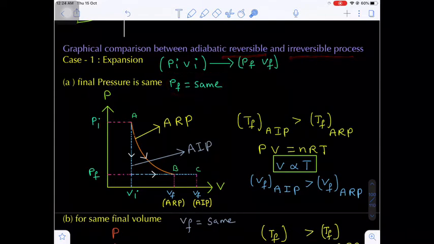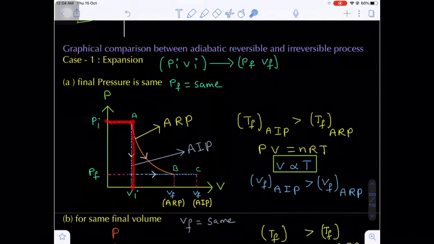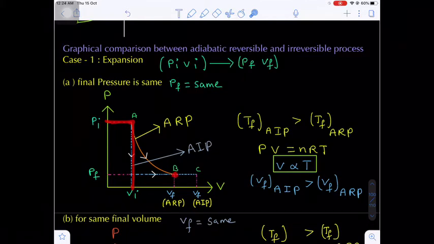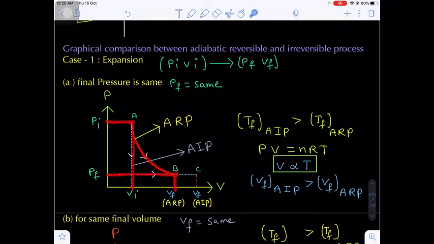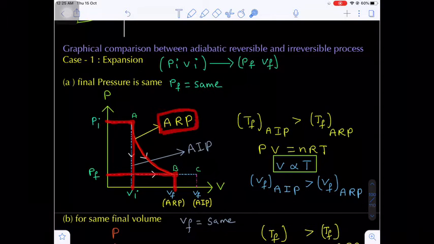Let's suppose I am taking the final pressure as the same in both cases, that means the reversible case as well as the irreversible case. Suppose I am standing at a point A. At the initial point A, what is the initial pressure? Pi, and what is the initial volume? Vi. Now I am moving from A to B. This is my final point where my final volume will be Vf and final pressure will be Pf. So I am moving from A to B. This is a rectangular hyperbola, corresponding to the reversible process. That is called the adiabatic reversible path. Are you getting my point?